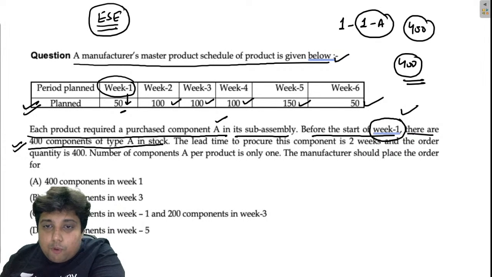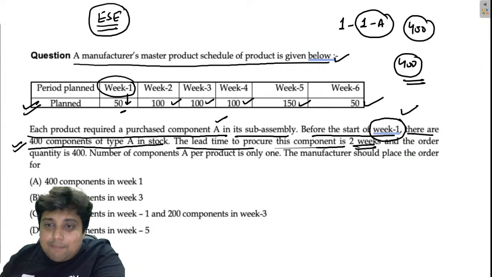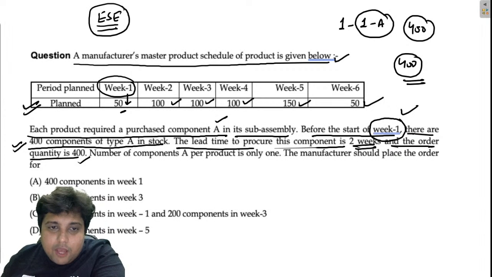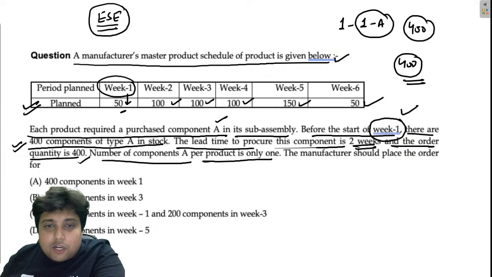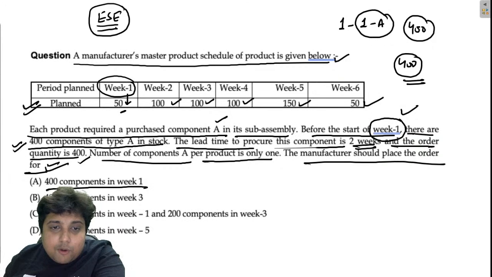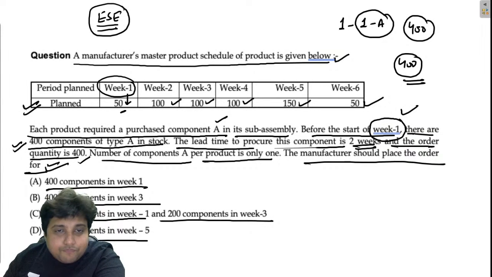The lead time to procure this component: if we order A, then 2 weeks time is required so that the shipment can reach us. Lead time means 2 weeks and the order quantity is 400. So we order 400 quantities again, but it will reach us in 2 weeks time. The number of component A per product is only 1. The manufacturer should place the order for 400 components in week 1, 400 components in week 3, 200 components in week 1, 200 in week 3, or 400 in week 5. So guys, just check this out.